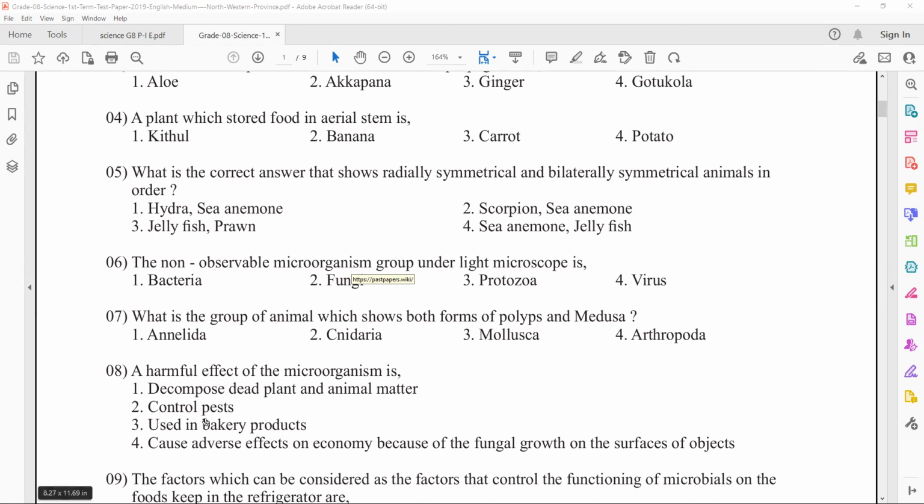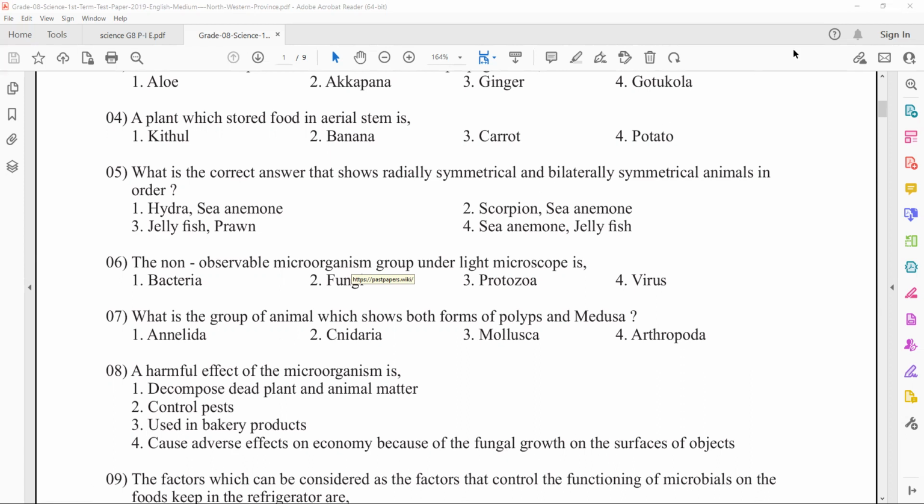Control pests. So some kinds of microorganisms control pests. So that is also a benefit. Used in bakery products. While we are preparing bread from dough, the function of that microorganism is very important. For example, yeast is also a microorganism. And causing adverse effects on the economy because of the fungal growth on the surface of objects. So this is the answer.